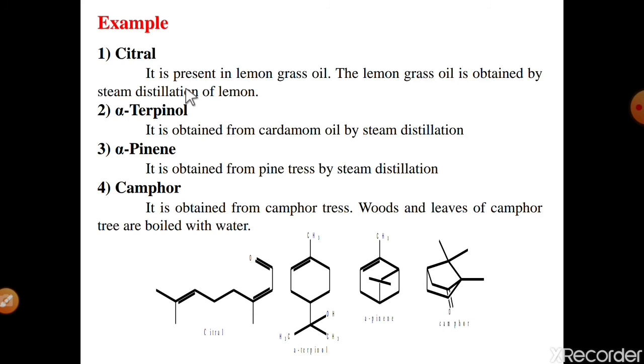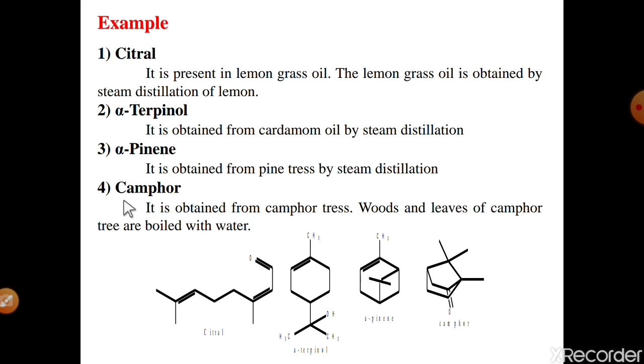The next one, examples. Number first, citral. It is present in lemongrass oil. The lemongrass oil is obtained by steam distillation of lemongrass. See the structure of this citral molecule. Number second example is alpha terpineol, obtained from cardamom oil by steam distillation. See the structure of this alpha terpineol, this methyl group, OH and methyl group, these are the isoprene units. Okay, then number third is alpha pinene. It is obtained from pine tree by steam distillation. See the structure of this alpha pinene molecule. It has an inside methyl group, so it is a bicyclic terpenoid molecule.